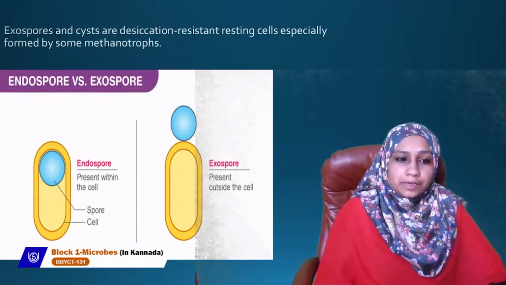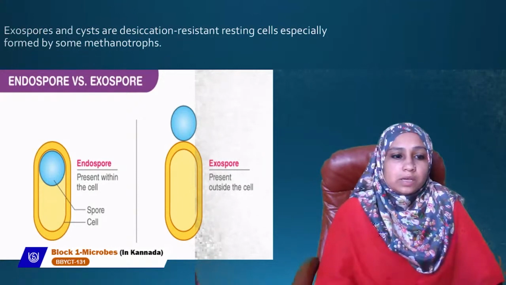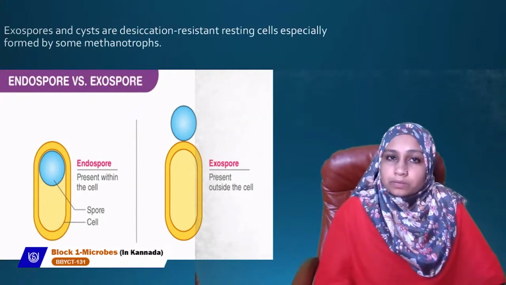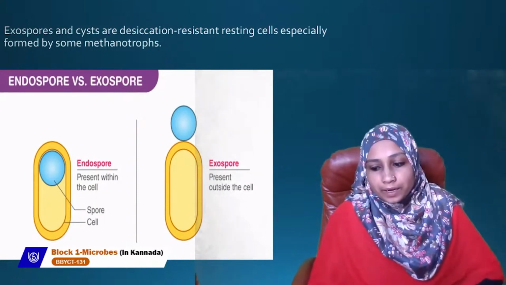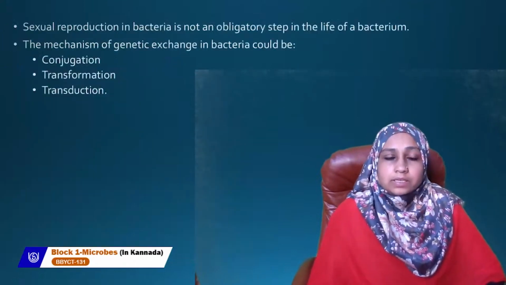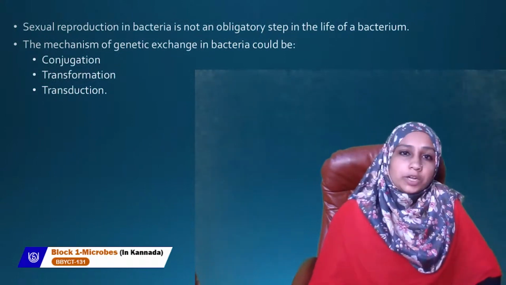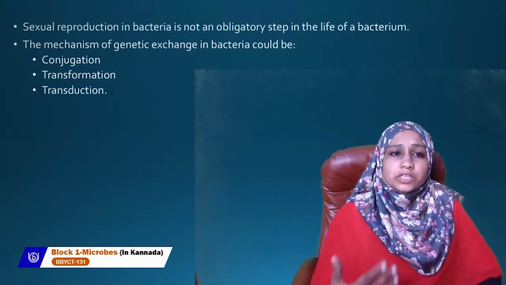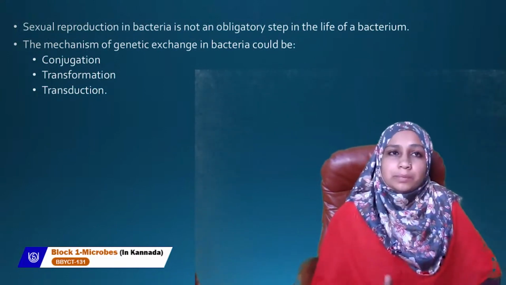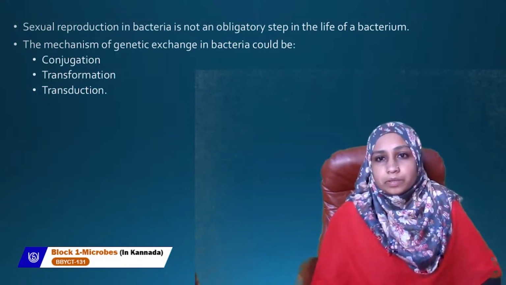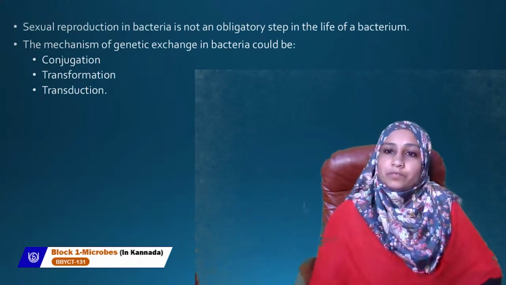So you can see here in the slide, the differences have been shown. Endospore means this is present within the cell. Exospore, the spore which is present outside the cell. So endospore and exospore. Next is sexual reproduction. Now we talked about asexual reproduction, now let's talk about sexual reproduction. Sexual reproduction in bacteria is not an obligatory step, not compulsory in the life of a bacterium.